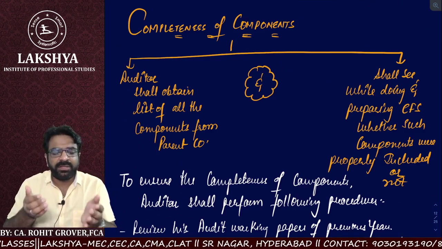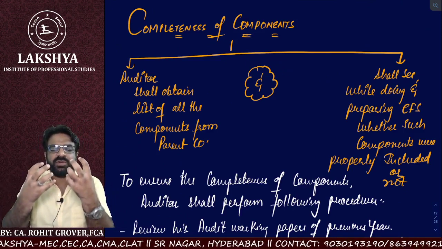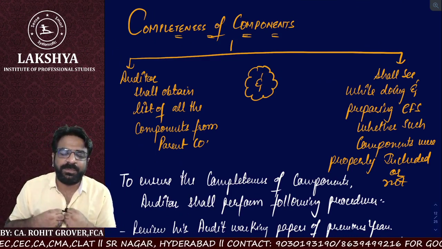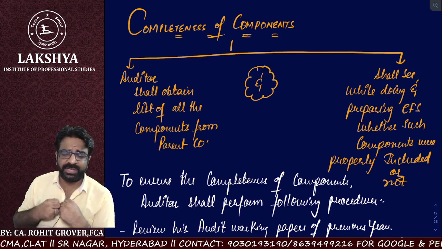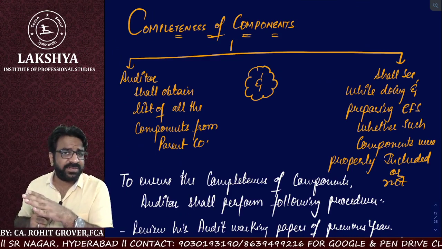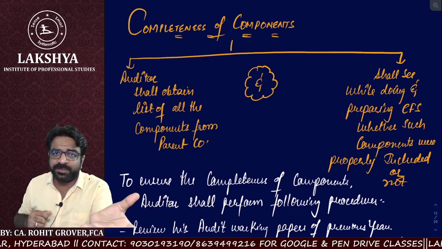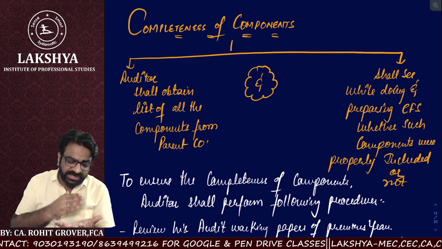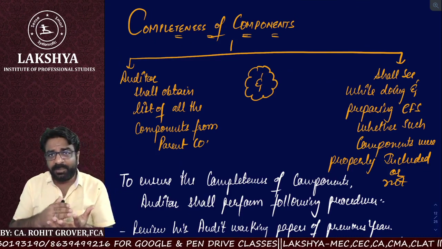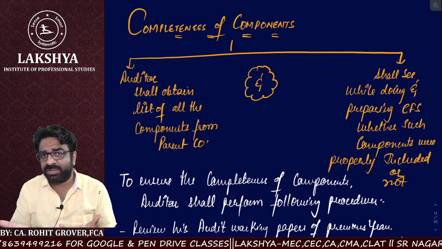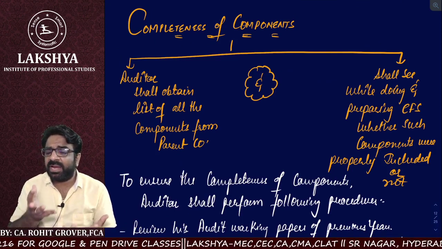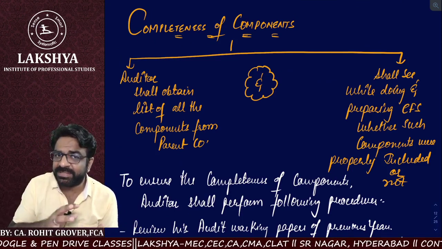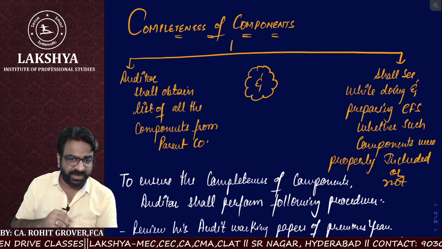So point number one, the auditor is going to obtain the list of all the components. Whether it is required for the purpose of consolidation or not, it is his responsibility to obtain the list of all the components. After that, he will check which components have been included in the preparation of consolidated financial statements and which components have not been considered while preparing the financial statements.